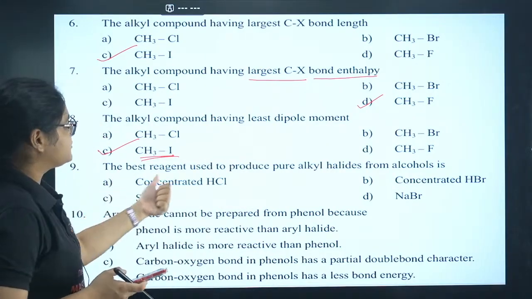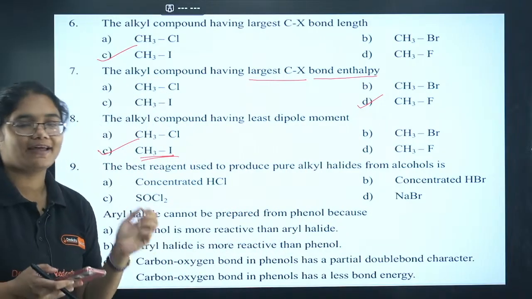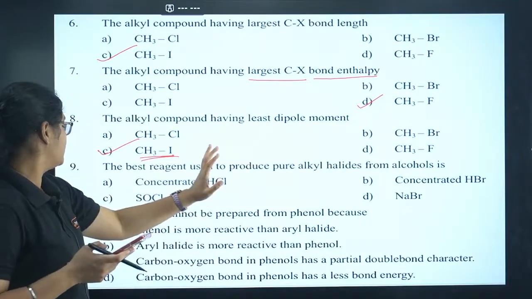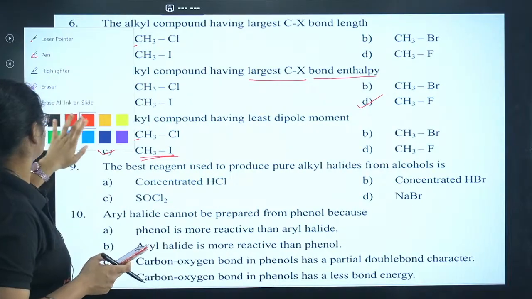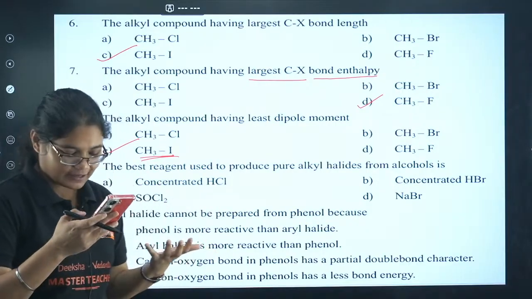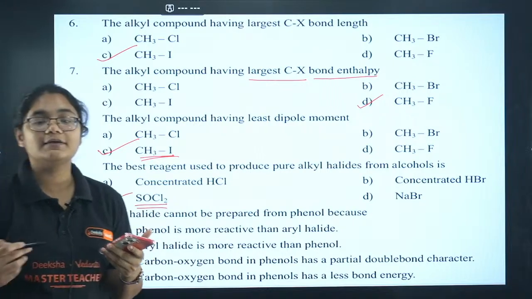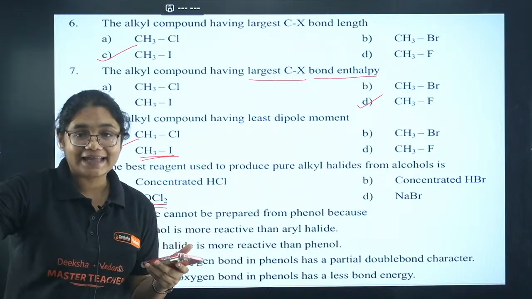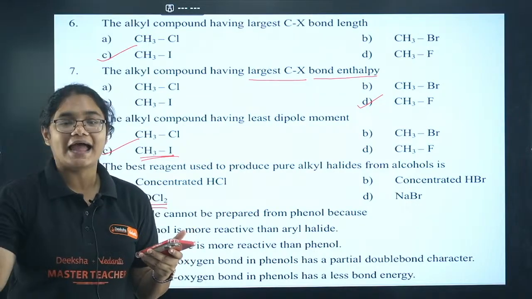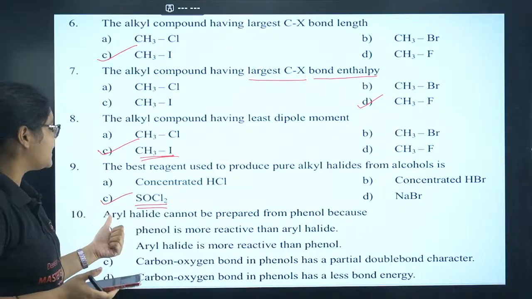Next, we have the best reagent used to produce pure alkyl halides from alcohol. Very good question, this one. This is also a very, I'll say, 2-marker question that can be expected here. The best reagent used to produce pure alkyl halide. Yes, Skanda is correct, SOCl2. The reason being, the products that we get are gaseous byproducts which can easily evaporate and your product is purified. Okay, yes. Next, last question.